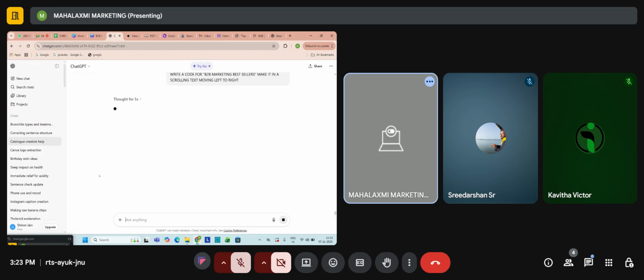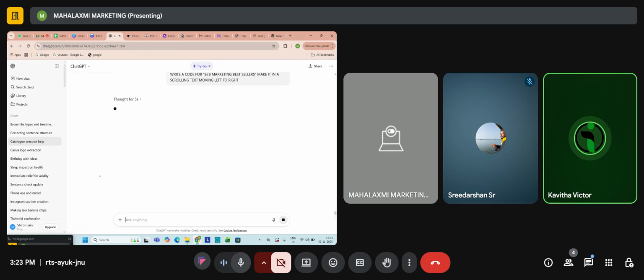Ma'am, while it is creating, what can I write in my notes for code? So coding is just like the HTML code. Many people are using coding for developing their website. We are not using coding; we are not good at coding. If you know coding, you can go ahead and build a website using code. For now, we have AI tools where you can generate the code and add it.